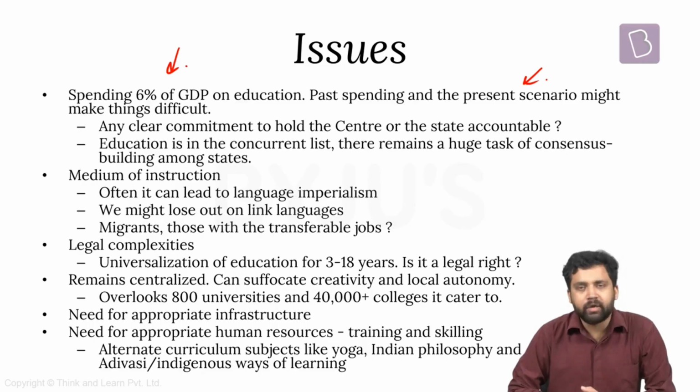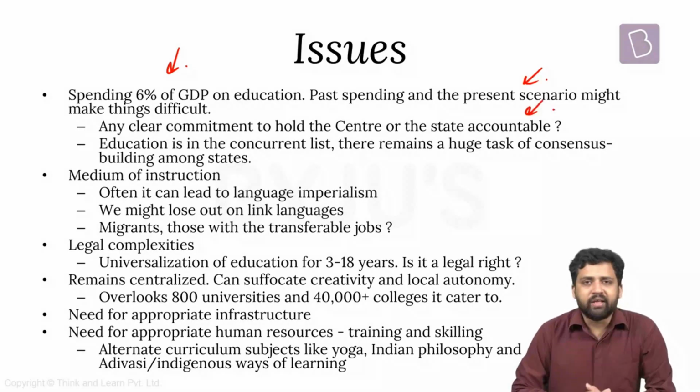Spending 6% of GDP on education might be difficult. Also, the National Education Policy does not clearly mention the commitments from the side of the center and from the side of the state. How much the center is going to commit, how much the state should be spending, all these things are not mentioned. So how will you hold the center or the states accountable? How will you ensure that the state and the centers will spend 6% of GDP, and what should be the division between them? All these things are not specified in the National Education Policy. So implementing it might be very, very difficult.